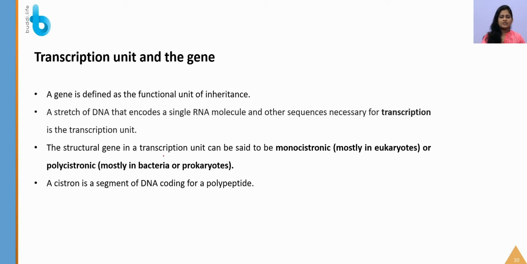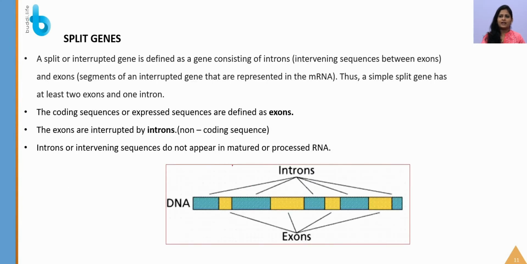So the structural gene and transcription unit can be said to be monocistronic, mostly in eukaryotes, or polycistronic, mostly in bacteria or prokaryotes. That is, they code for only one protein or they code for many proteins, mono and poly. So a cistron is nothing but a segment of DNA that is coding for a polypeptide, that is, a protein.